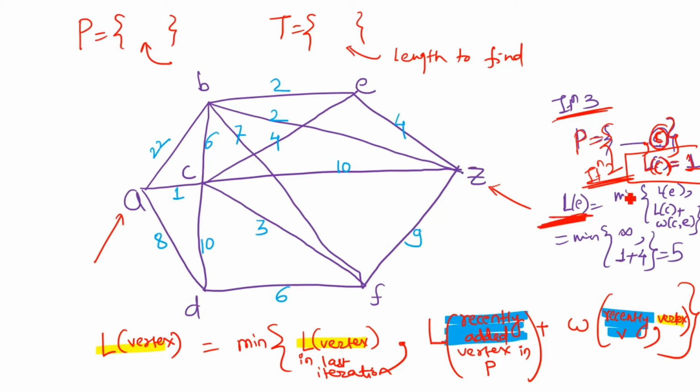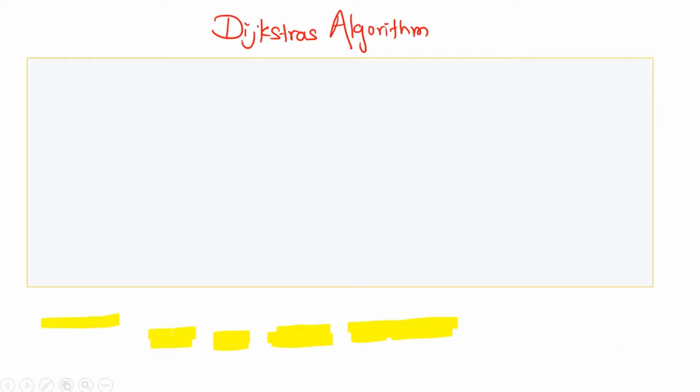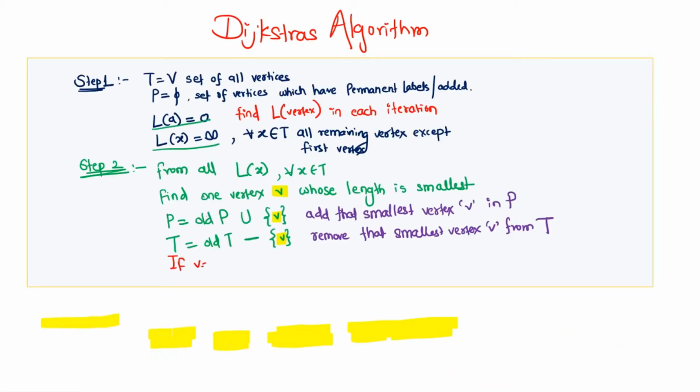So I will use the minimum of the length of E in iteration 2, comma, the length of the recently added vertex, that is the length of C, plus the weight of the edge going from C to E. There exists an edge, so I will write its weight, that is 4. The length of C in the last iteration was 1, and the length of E, suppose that was infinity. So what is the minimum value between infinity and 5? That is 5. So that will be my length of E in iteration 3.